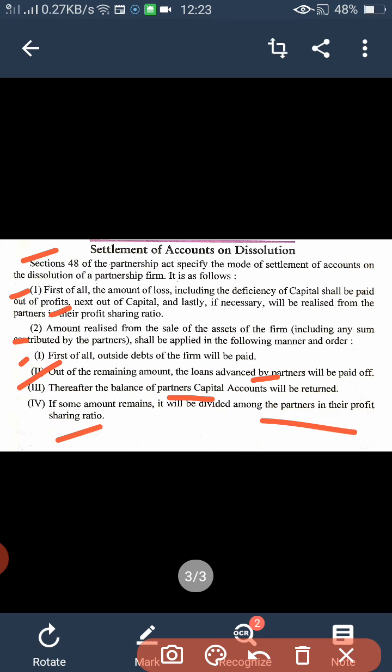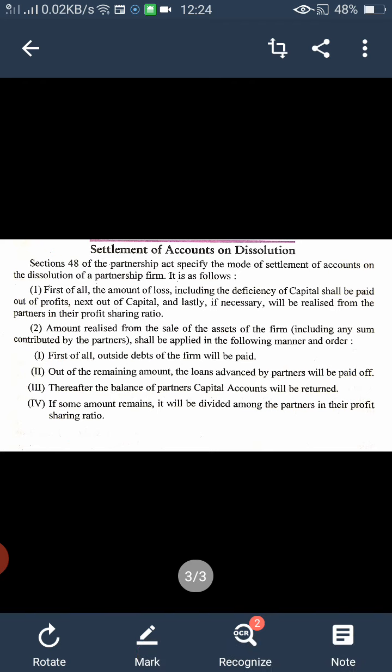Then third, we have to pay the partners' capital account balance, means capital is refunded to partners, and if any amount is left it will be divided among all the partners in their profit sharing ratio. Clear? So this is our settlement of account on dissolution.